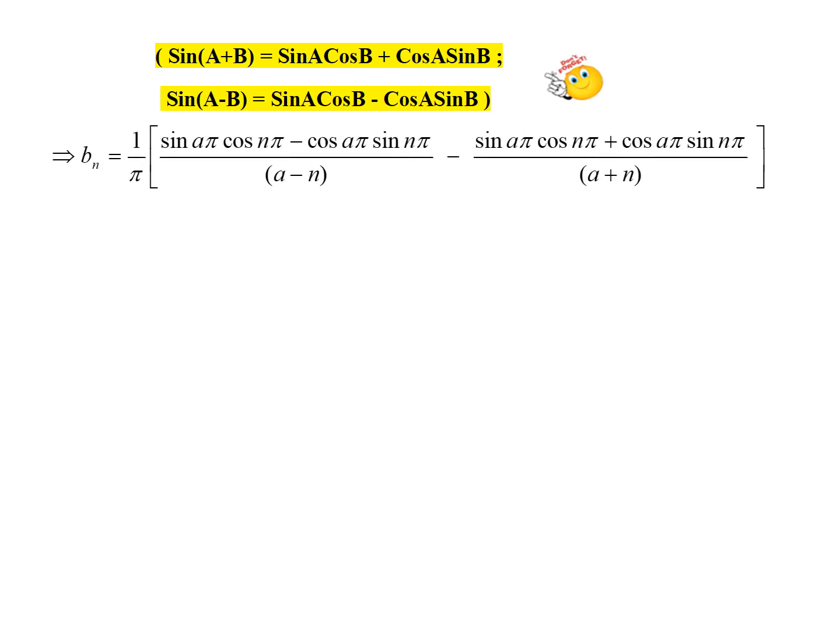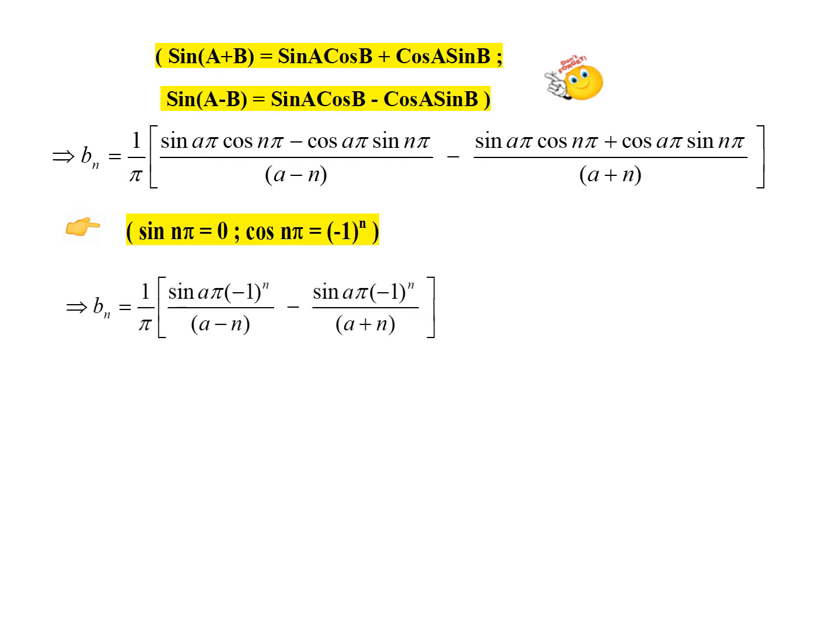When we make use of this formula, bn will become like this. Just using this formula, you can observe bn value will be this. Now again, you have certain terms here, sin n pi, cos n pi and all, we have values. So let us substitute those values. So sin n pi we can substitute 0, cos n pi we can substitute minus 1 power n.